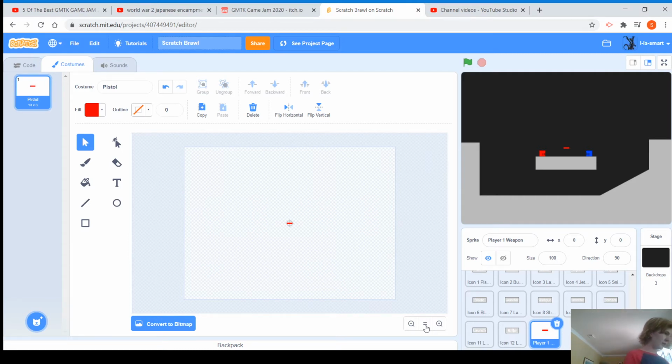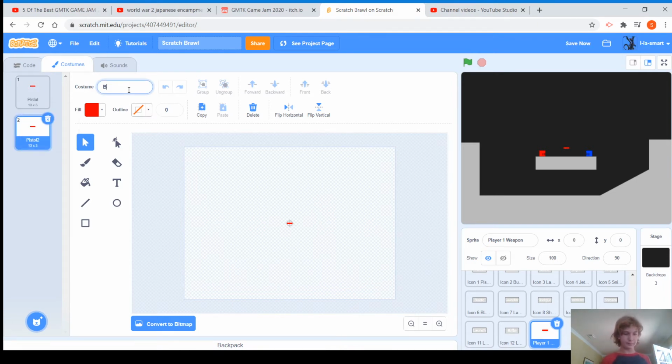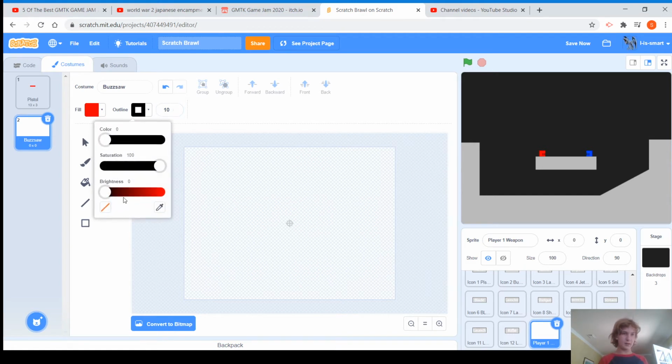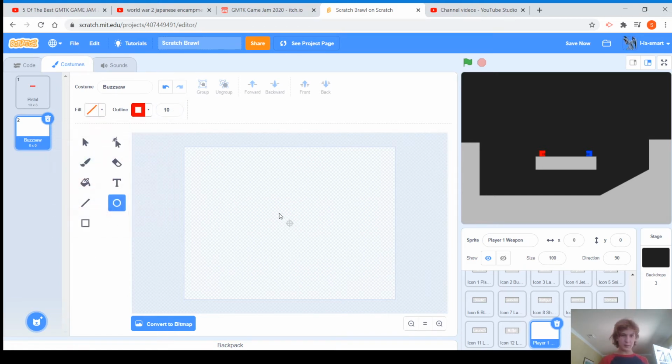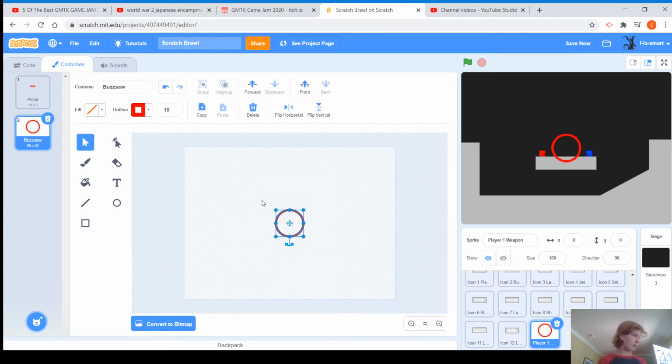Let's just say that. Okay, next will be the buzzsaw costume. Let's do that. Let's do a circle, completely red. Oh yeah, by the way, if you hold shift while dragging out a circle, it will make a perfect circle, in case you've ever wondered that.